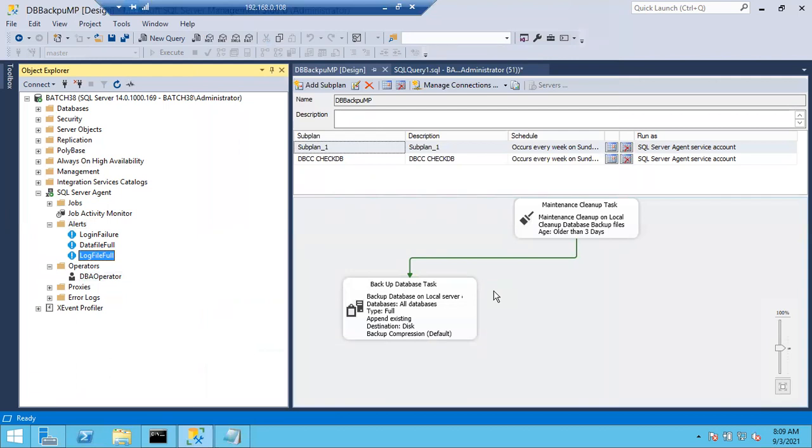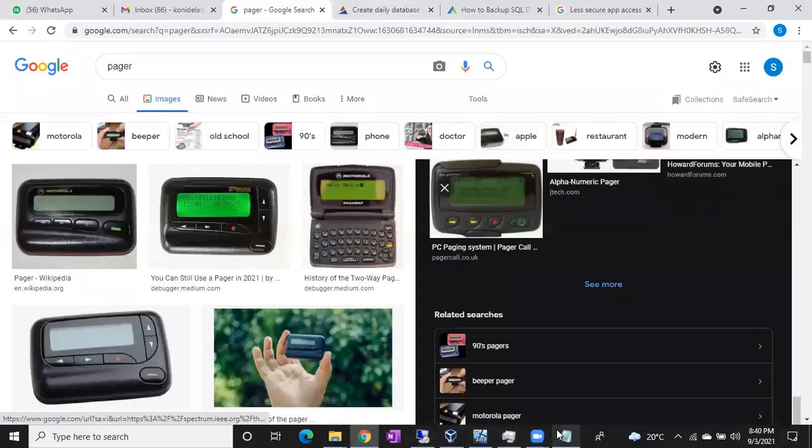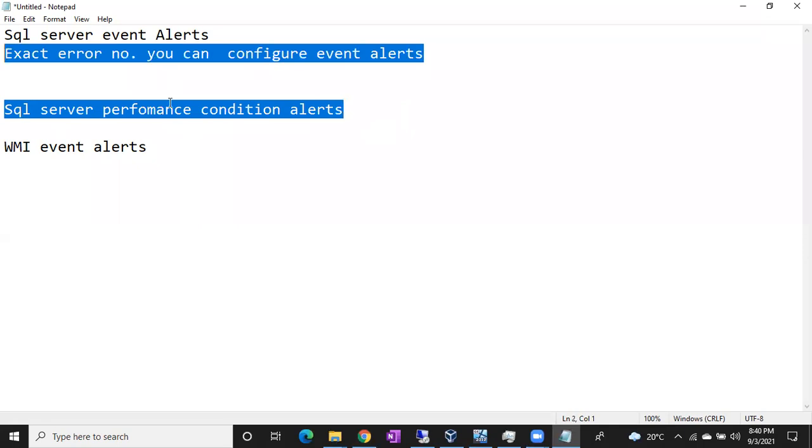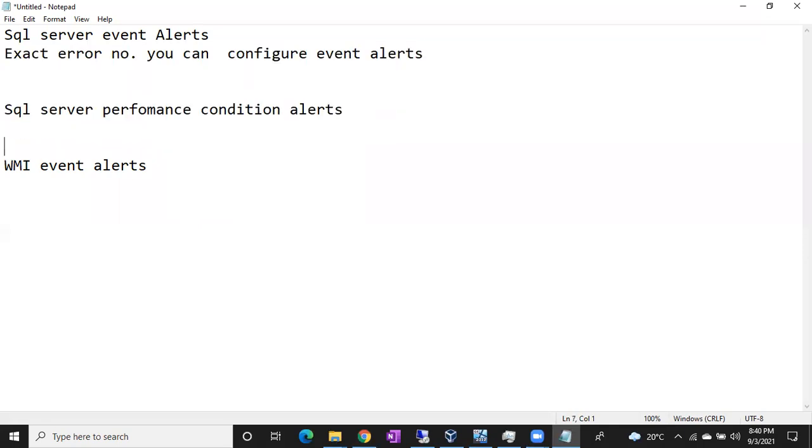If you know the specific error number, only then can we create an event alert. So once that alert or error is triggered in the SQL Server, SQL DBAs automatically get an email to their Outlook account. Clear? Next is the performance condition alert. So what is this performance condition alert? It is also very important. We usually use only these two alerts: event alert or performance condition alert.